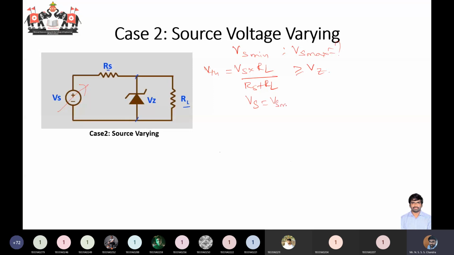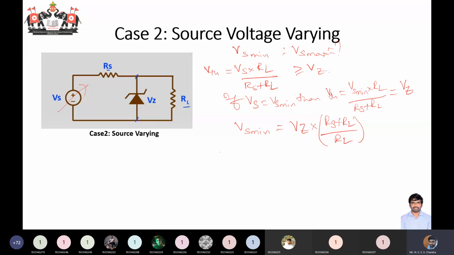If Vs is equal to Vs minimum, then your Thevenin's voltage is equal to Vs minimum into RL by Rs plus RL is equal to Vz. It's the minimum condition. Okay, so from this you can find out the Vs minimum. What is the Vs minimum value you can get? Just you can take this value to the other side. So it is equal to Vz into Rs plus RL by RL. So this is the minimum voltage that you should have in your circuit, okay, for the voltage regulation to happen.